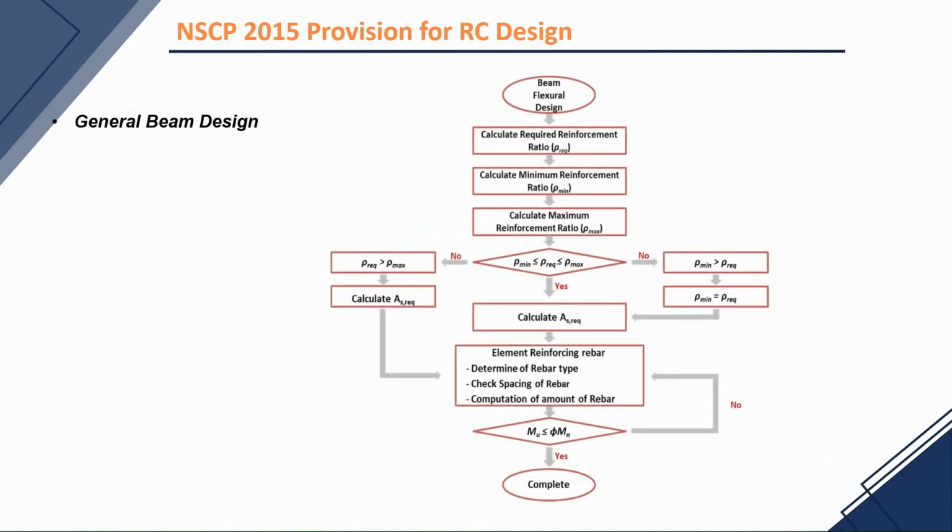Next, if the special provisions for seismic design option is not checked, the program will proceed to design as general beam as follows. First, it will calculate all the rho limits, the minimum, the maximum, and the required. Then, after computing for the rho to be used, it will then calculate the rebar quantity and spacing according to the rebar size that you choose. Then, finally, check if the demand exceeds the moment capacity.